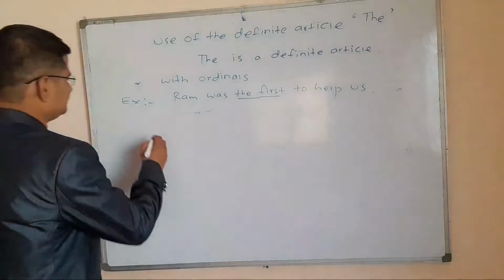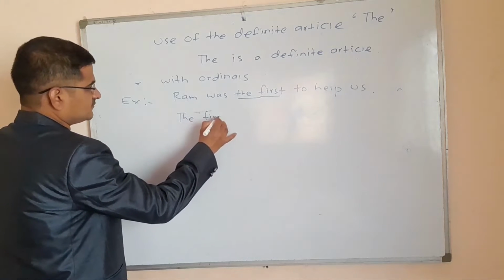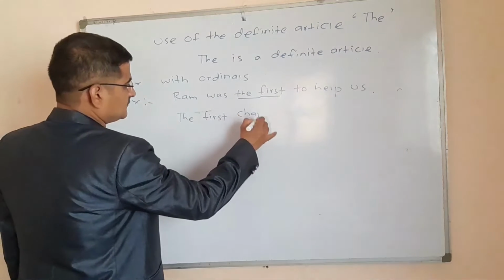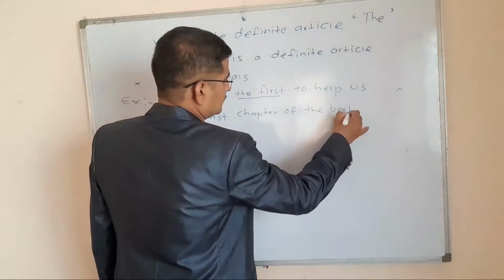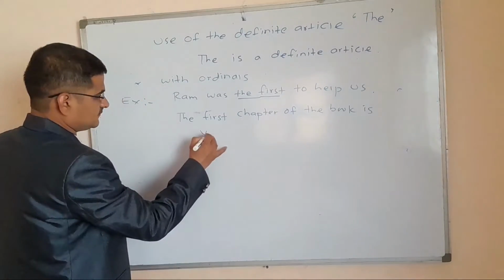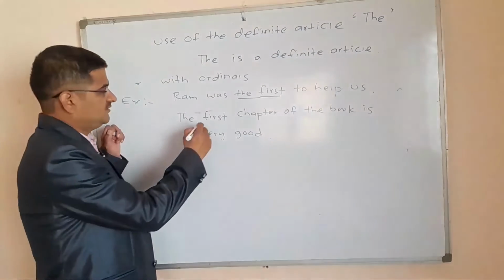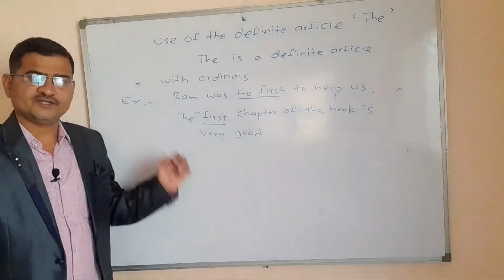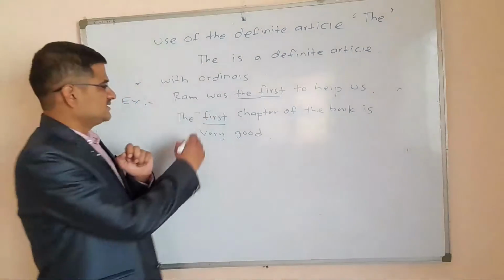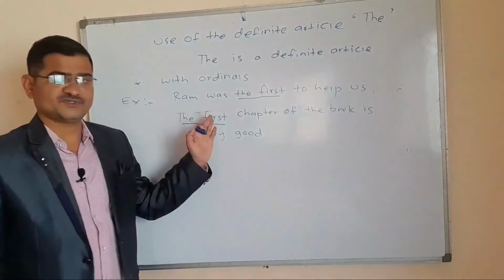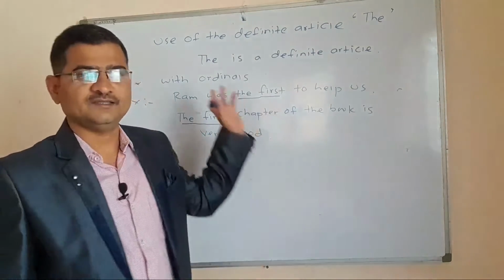Another example, the first chapter of the book is very good. So here also first is an ordinal number, therefore we have used the article the here before the ordinal, the first. This is also one of the important uses of the article the.